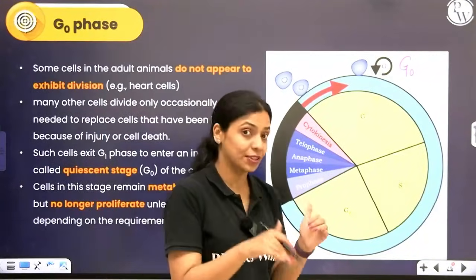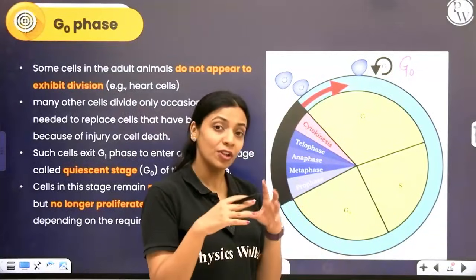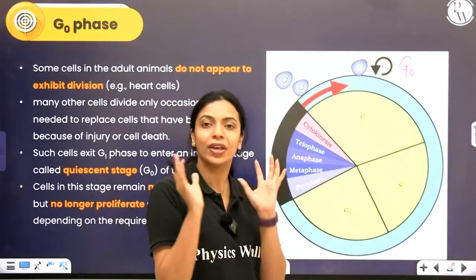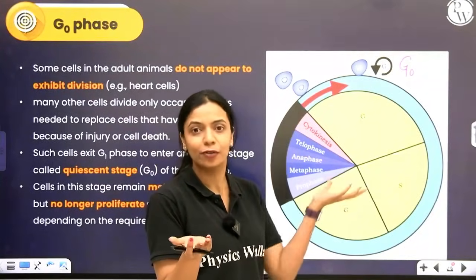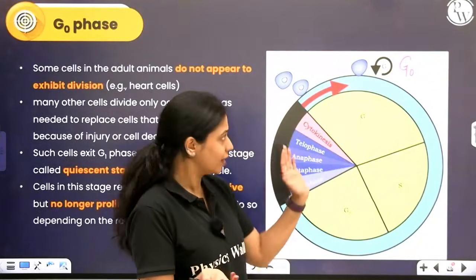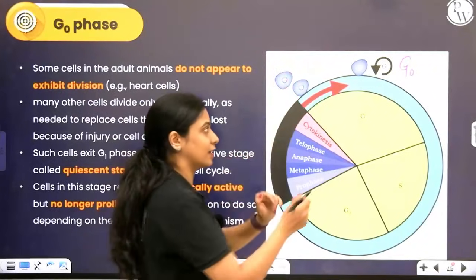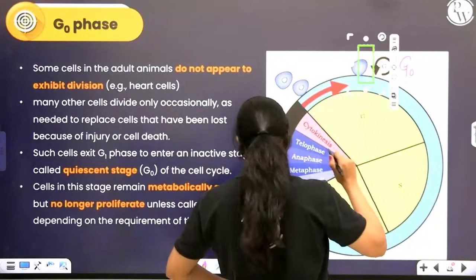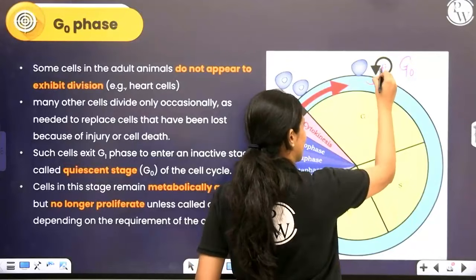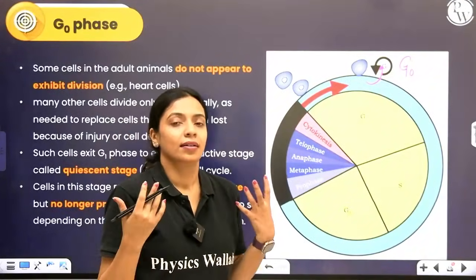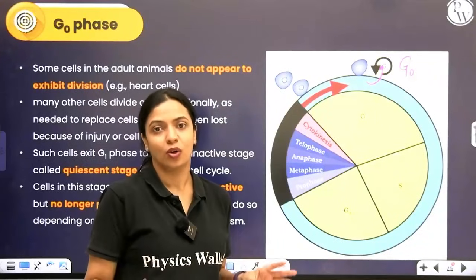Okay, only if that happens the cell will divide. If they are not growing to that extent and growing only a little bit and stopping their growth, then there is no need for further phases, right? So these cells are said to exit the cell cycle. They leave the cell cycle at G1 phase and exist in a quiescent stage called the G0 phase.